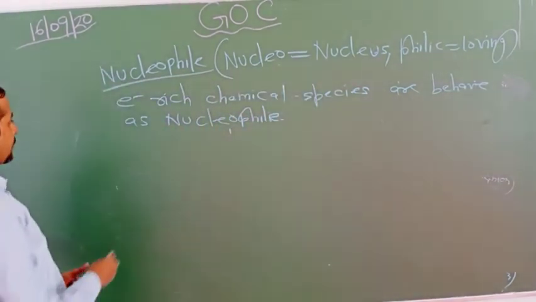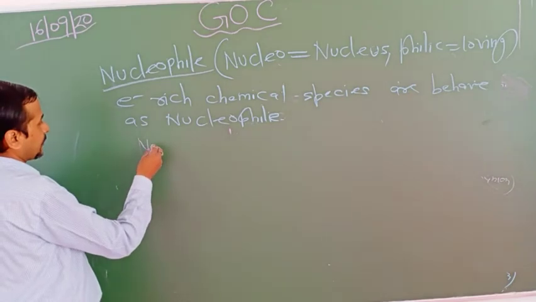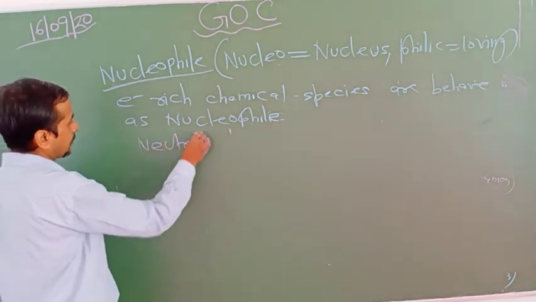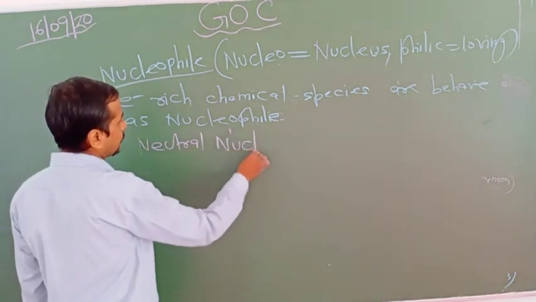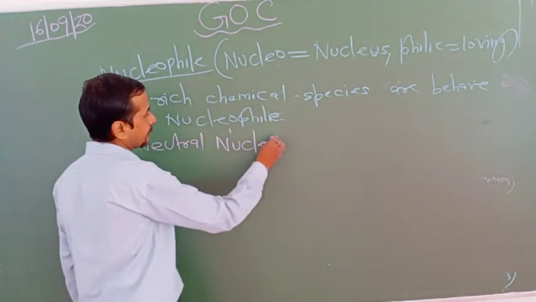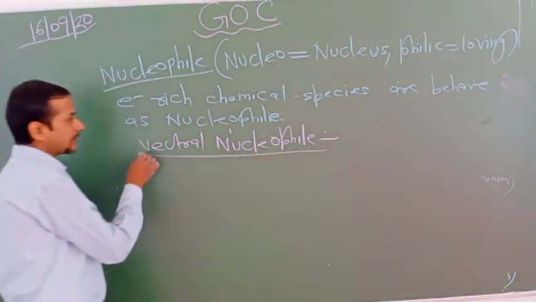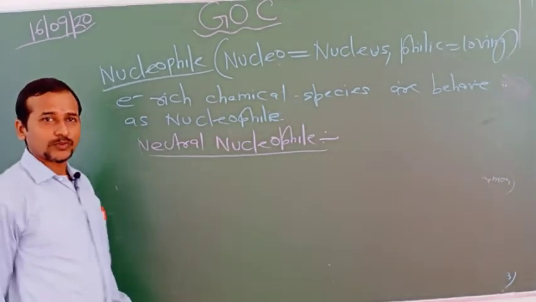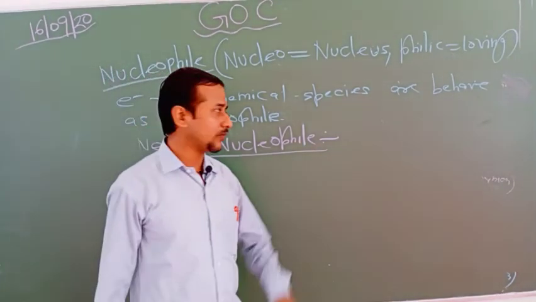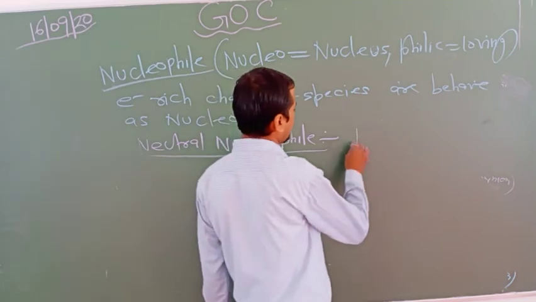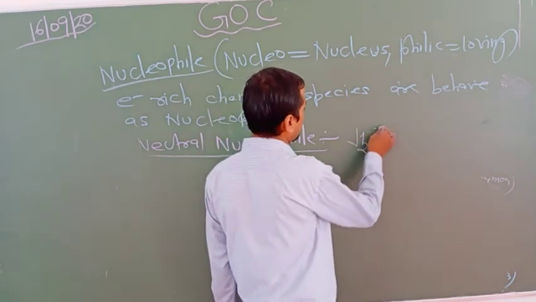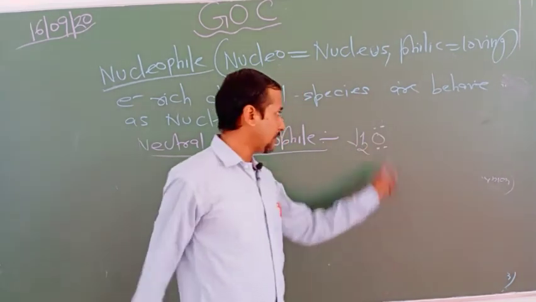Now, next example, neutral nucleophile. That means a neutral chemical species having at least one lone pair of electrons can work as nucleophile. So look at the example. Water has two lone pairs of electrons, only one is required.